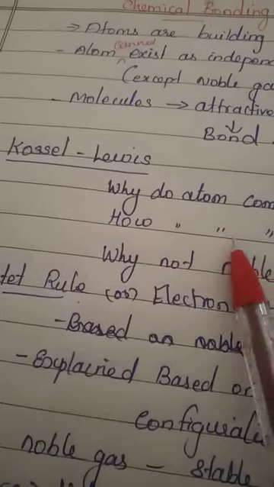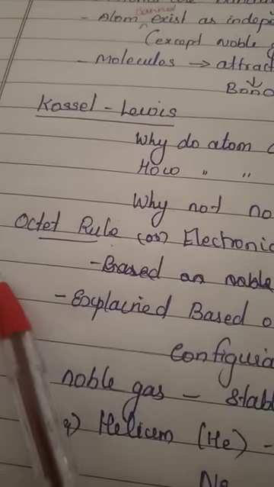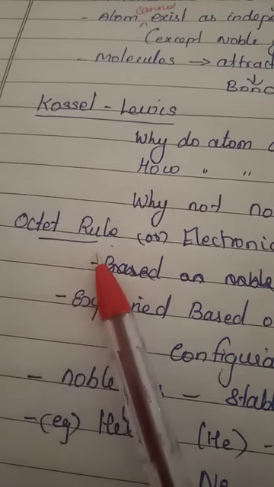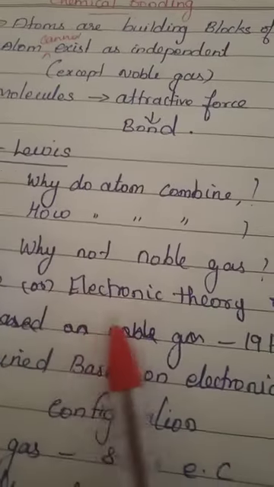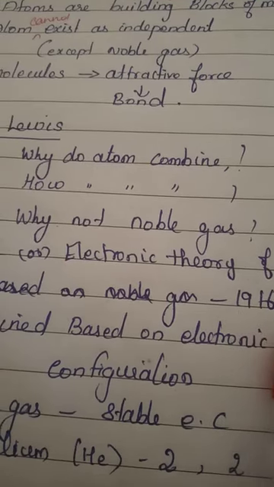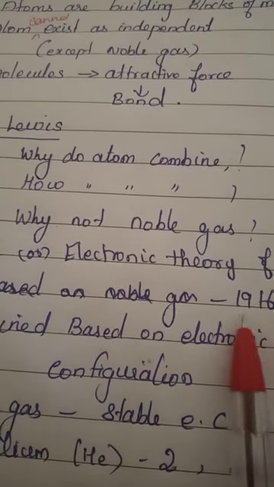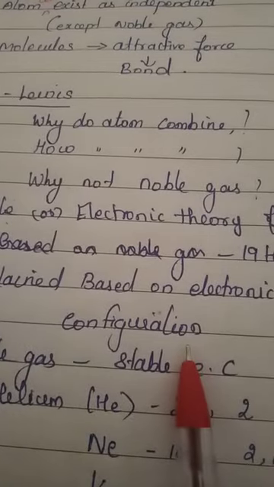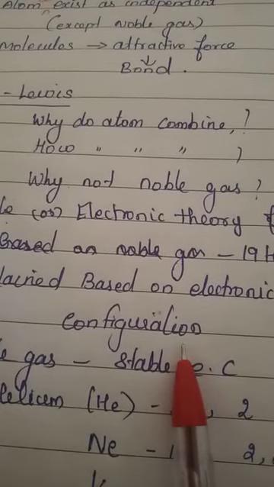In 1916, the scientists Kossel and Lewis started to explain the reasons: why do atoms combine, how do they combine, and why do noble gases not. With the help of a rule they formulated, called the octet rule, also called the electronic theory of valency, put forward in 1916. The basic principle they chose for explaining the answers to these three questions is electronic configuration.